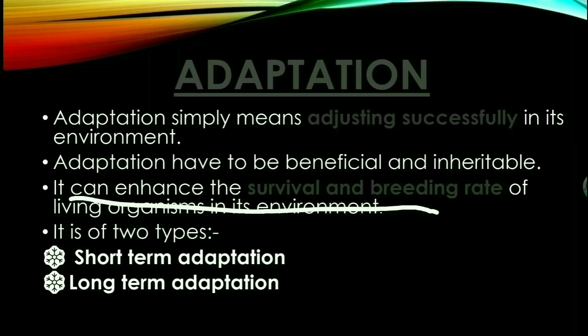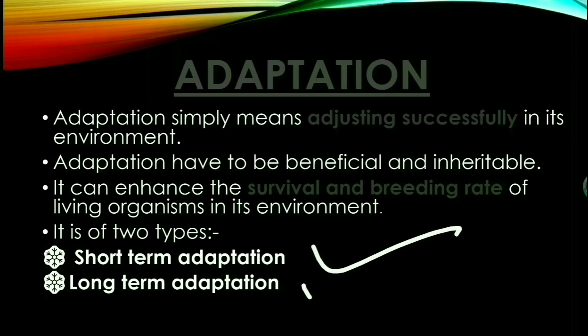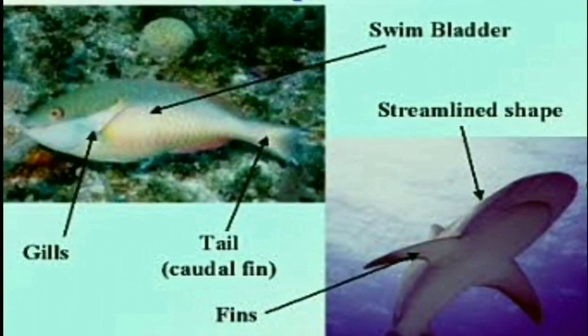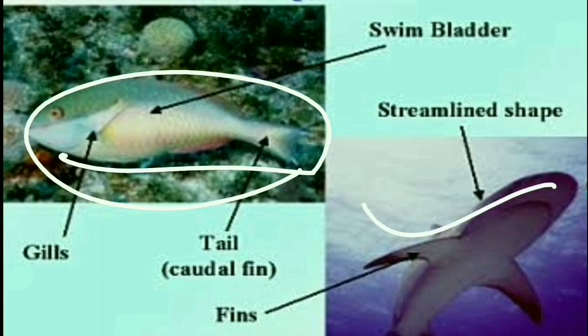It is of two types: short-term adaptation and long-term adaptation. Short-term adaptation is basically for a small period. Here we have shown marine adaptation. In marine life, fishes adapt to water so that they can swim. They have a streamlined body, swim bladder, and tail so that they can easily move in the water.